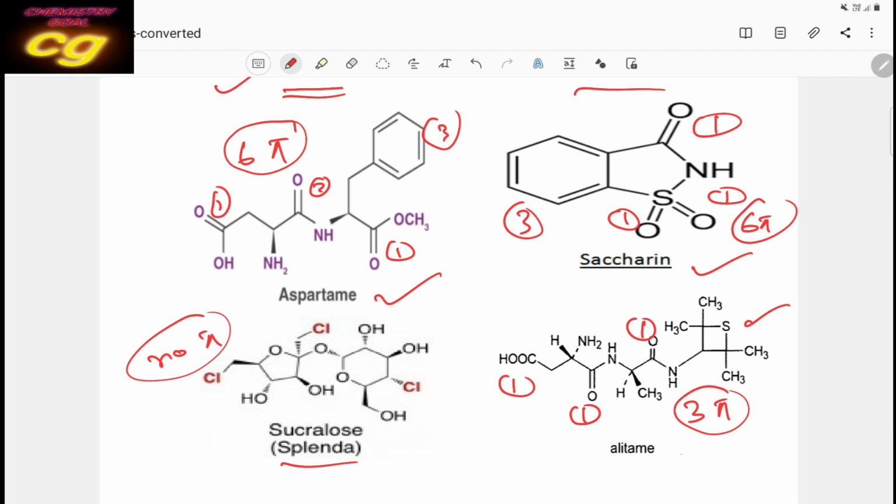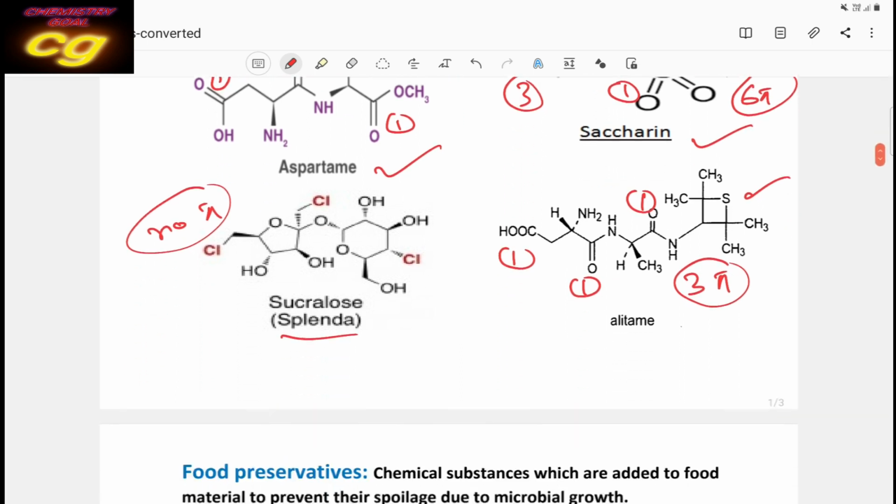So you see the difference in the number of pi bonds and their structures. In almost all cases there is a keto compound and an ether group like this, and these also have cyclic structures. So these are the different types of sweetening agents.